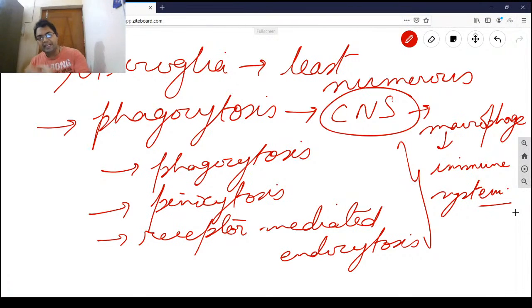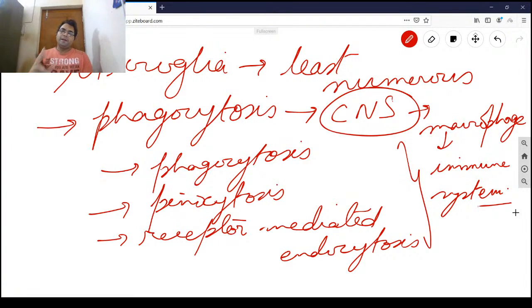So you must have some kind of innate immune cells in order to clear the debris, in order to clear the microorganisms which may have got entry through the blood brain barrier into the brain. So that's the first line of defense as far as the brain is considered.